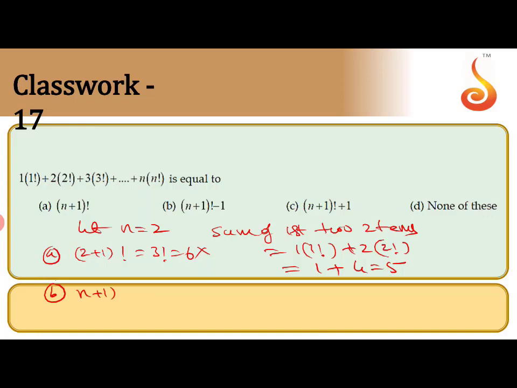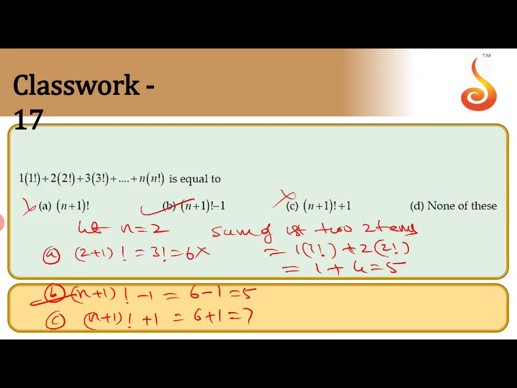So n plus 1 factorial minus 1. For n equal to 2, n plus 1 factorial is 6. 6 minus 1 is 5, which is matching. The answer is B. Next one, n plus 1 factorial plus 1. That gives 6 plus 1, 7. So that is ruled out. The only choice is B, the correct answer.